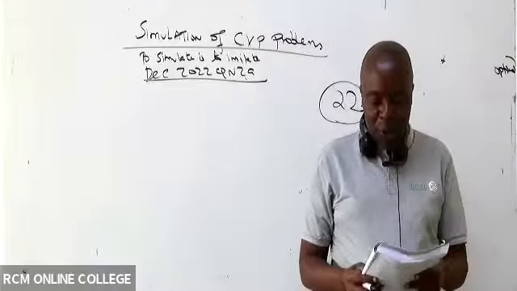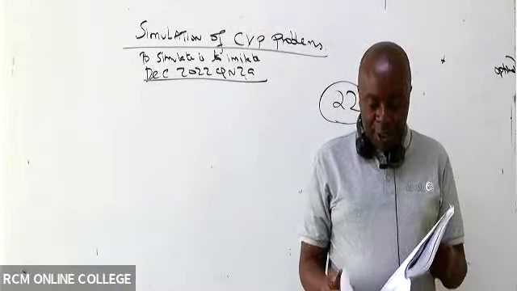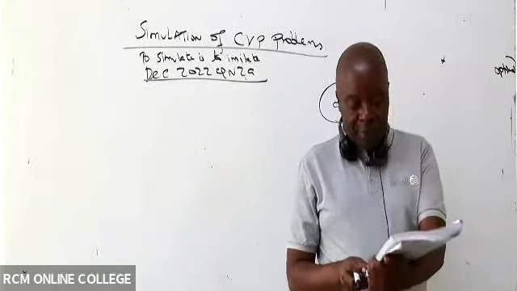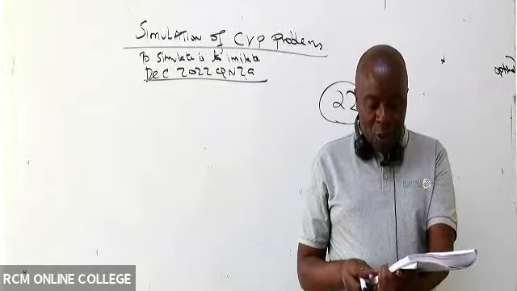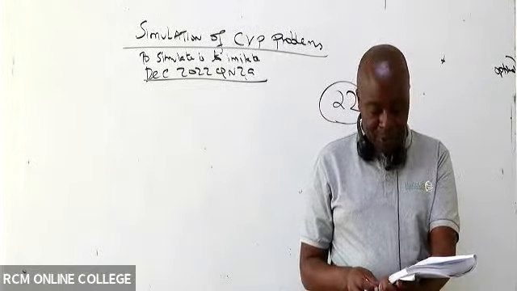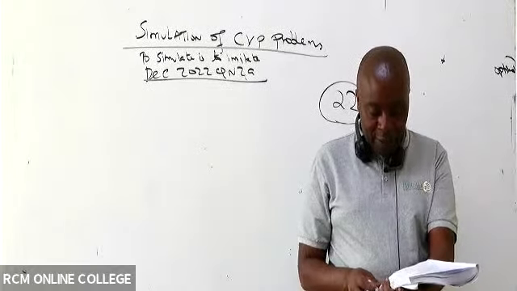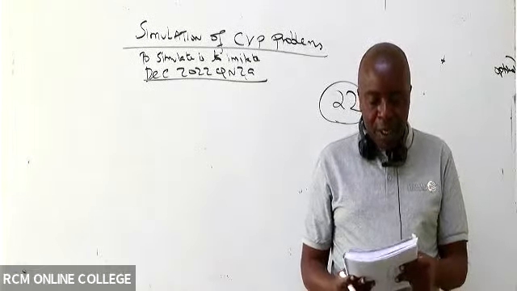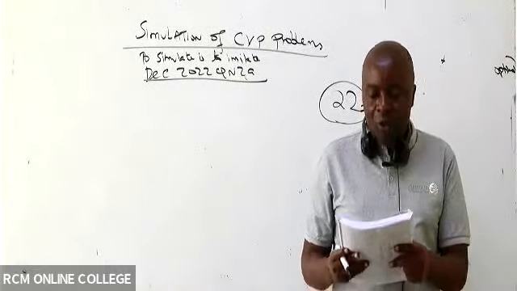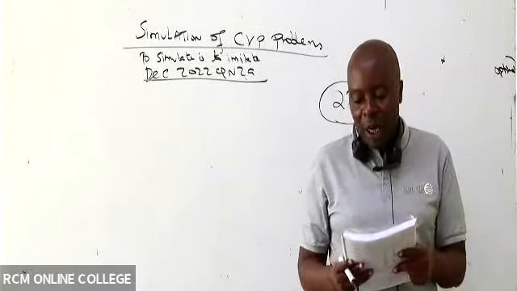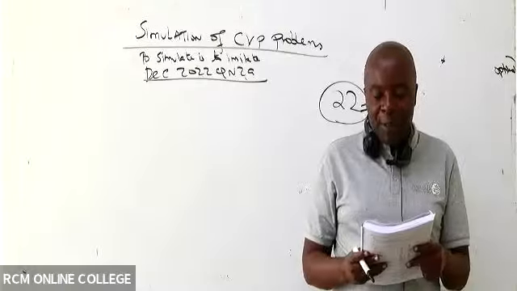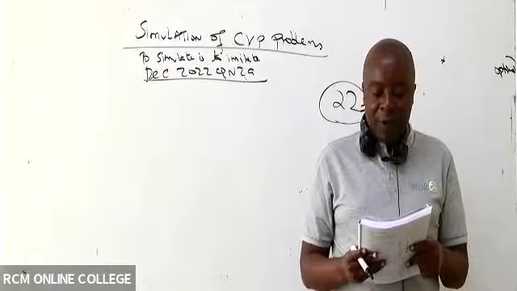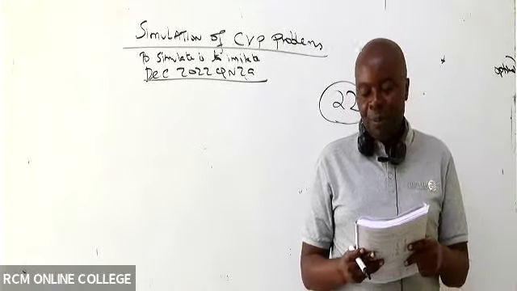So December 2022, question number 2A, what have they told us there? Lengo Limited is considering marketing a new product. The fixed cost of this product will amount to 5 million. There are 3 uncertain factors: selling price, variable cost, and annual sales volume. The product has a life cycle of only 1 year, and the various possible levels of these factors together with estimated probabilities are given below. You can see the selling price, probability, variable cost, probability, annual sales volume, probability.